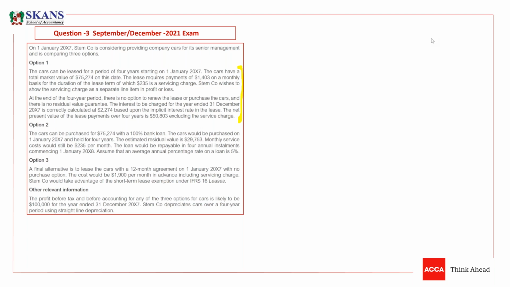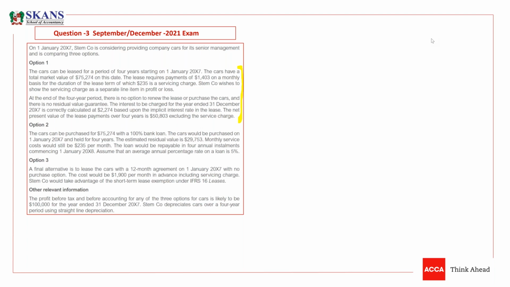The interest to be charged for the year ended 31st December 20X5 is correctly calculated, so the interest has already been given in the question. If it is said to be correctly calculated, there should be no doubt on this interest. Based on the implicit interest rate in the lease, the net present value of the lease payments over 4 years is 50,803, excluding the service charge. Service charges should not be part of the lease liability.